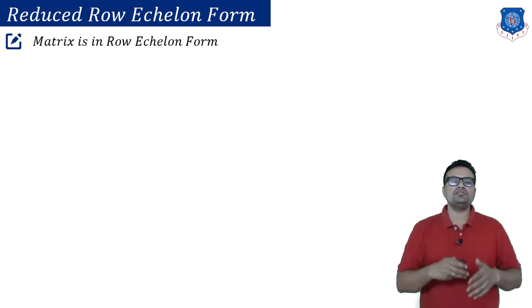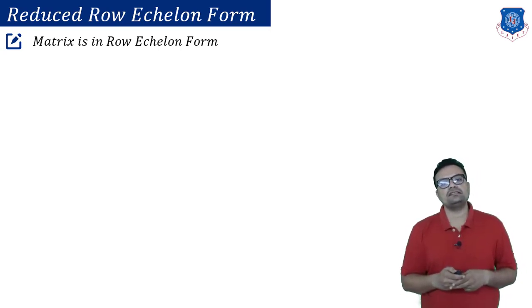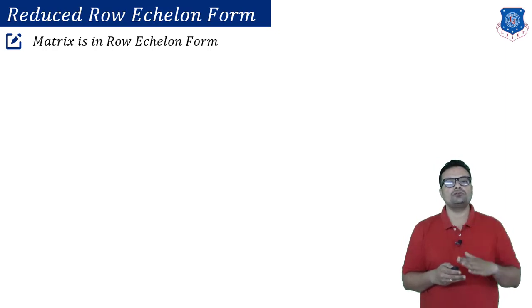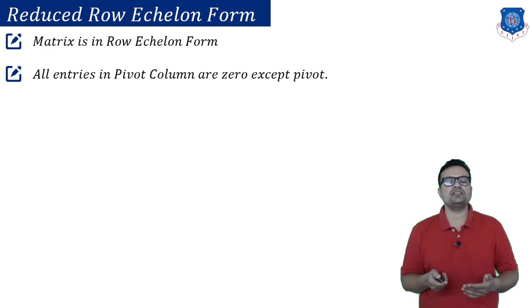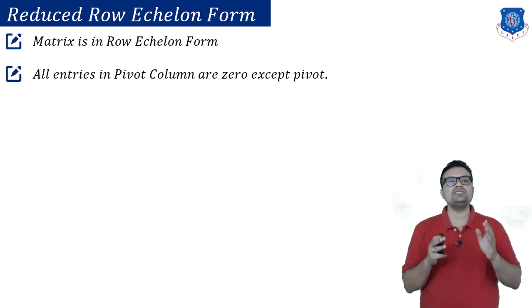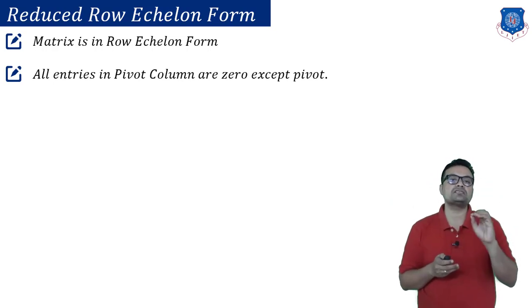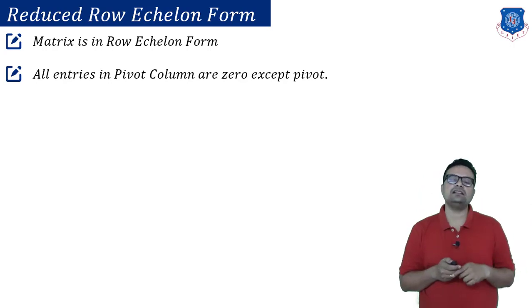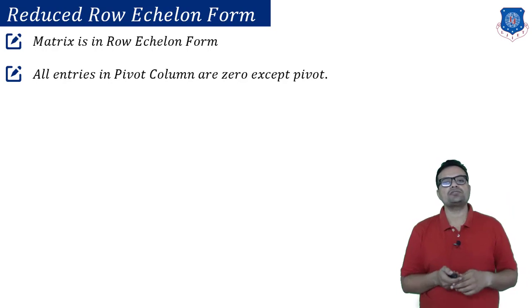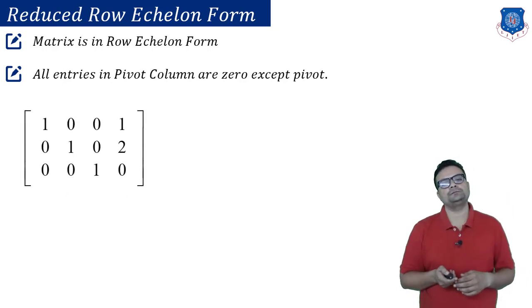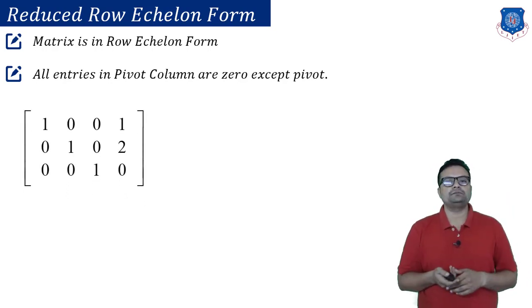So the condition which I want to mention at first is your matrix must be in row echelon form. This is a fundamental condition. And then the additional condition is that all entries in the pivotal columns are 0 except the pivot itself. In row echelon form we are looking at the lower entries only. They must be 0, but in reduced row echelon form, the lower as well as the upper entries of pivots must be 0. This is the example.